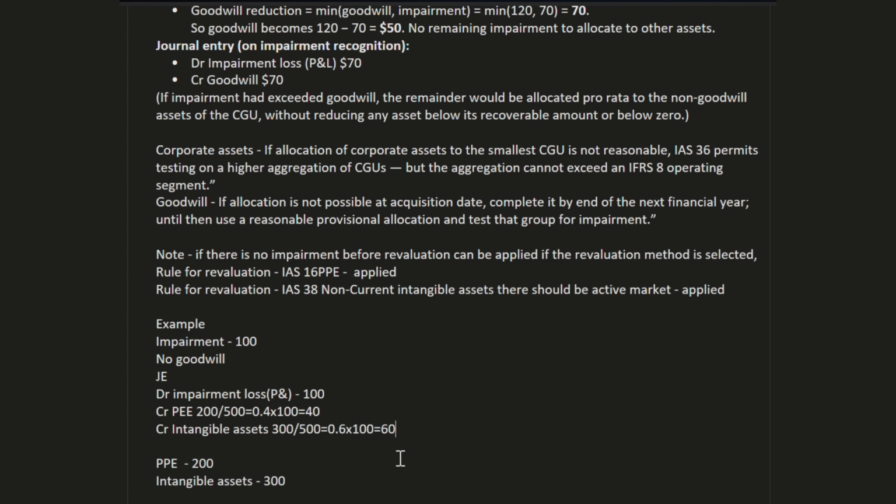So 100 CR and 100 DR. So debit 100 impairment loss and credit will be on a proportionate basis. I just took two examples, PPE and intangible assets. If there is anything else, we can take that.